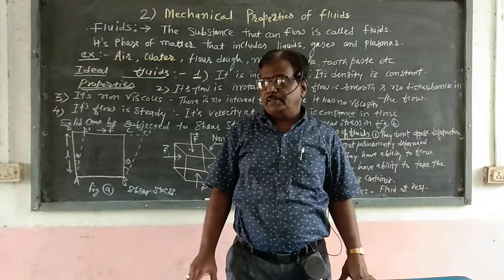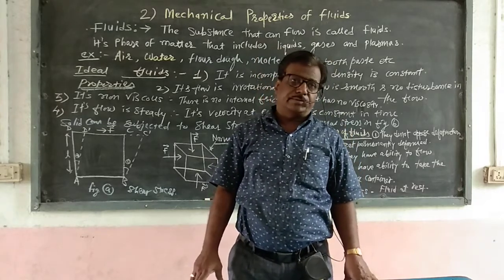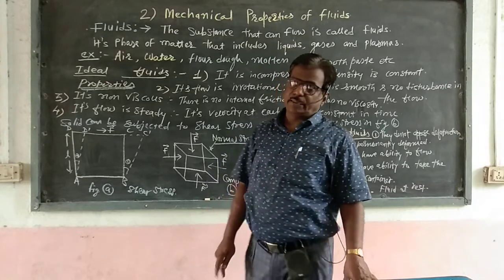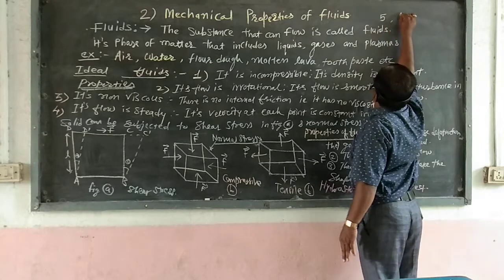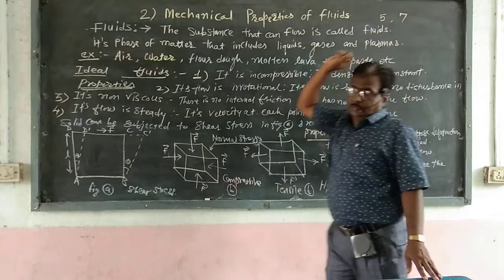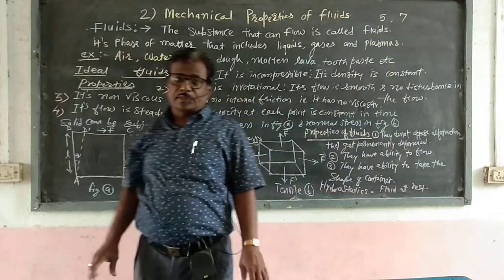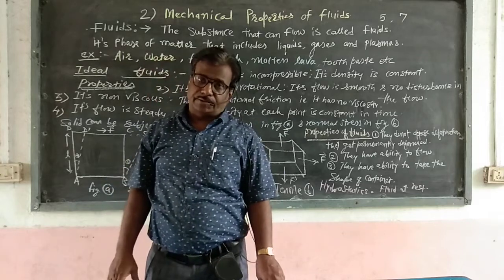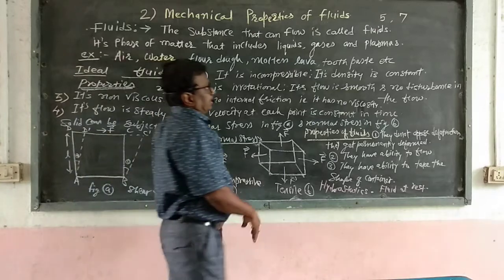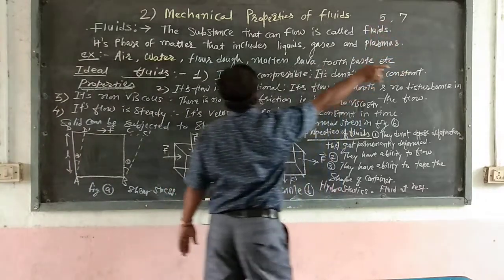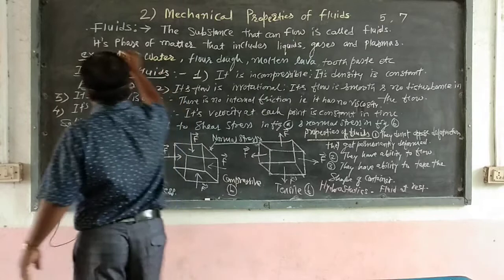The scheme of marking and weightage for that chapter is a minimum of 5 marks and a maximum of 7 marks. That means a maximum of 7 marks of questions can be asked on that chapter, and the minimum weightage of that chapter is 5 marks. First we define what is meant by fluids.